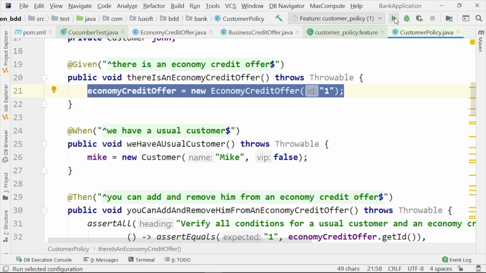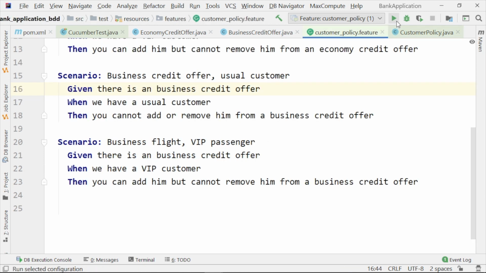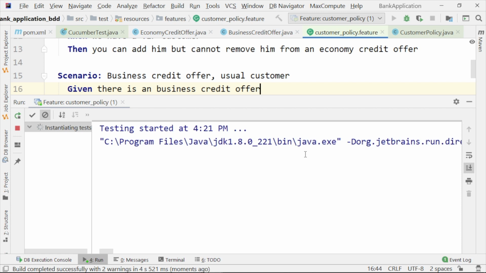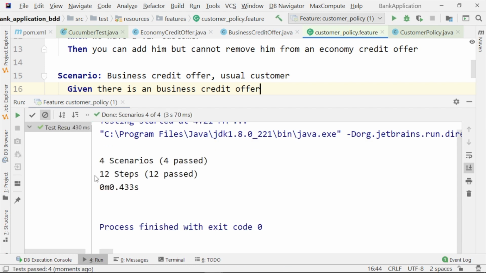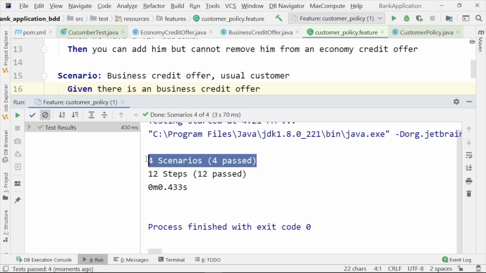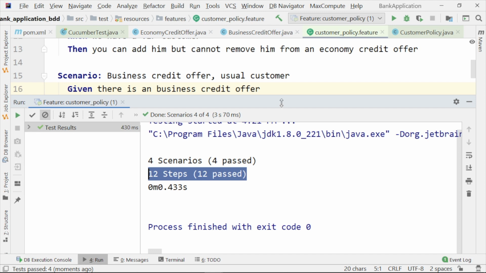Let's see if we can now run this customer policy feature directly. Okay, you see this time we have successful green tests: 4 scenarios, 12 tests.